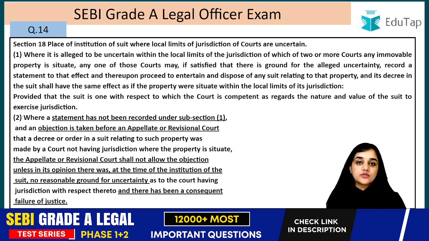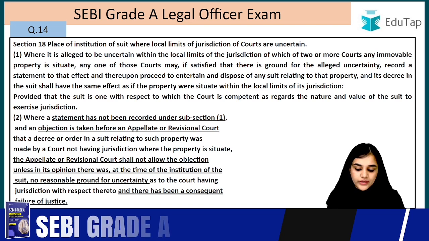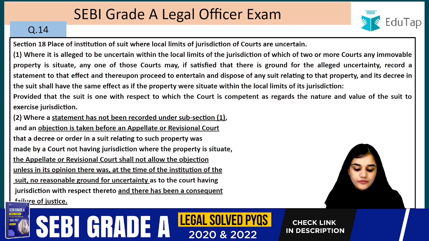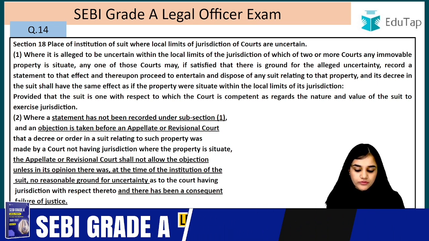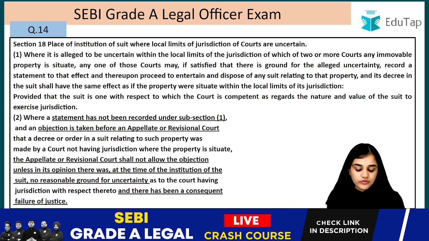This we have done. If this objection is raised before the appellate or the revisional court, then they are not going to accept it. They are not going to entertain such a plea. But there is an exception here also. What is this exception? If the appellate or the revisional court is of the opinion that at the time of the institution of the suit, there was no reasonable ground for uncertainty as to the court having jurisdiction with respect thereto, that there was no such uncertainty.